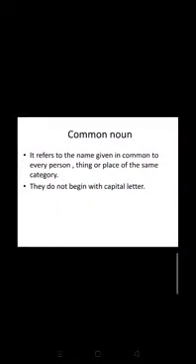Now let us move forward with common nouns. A common noun refers to the name given in common to every person, thing or place of the same category. They do not begin with a capital letter. We can learn about common nouns with the help of a few examples. For example, this is a picture of a boy. No name of the boy is mentioned over here. Generally, we are talking about a simple boy. It can be Harsh, it can be any other boy, so we don't know. So we have termed it a common noun.